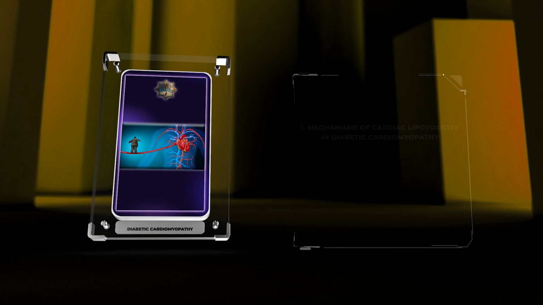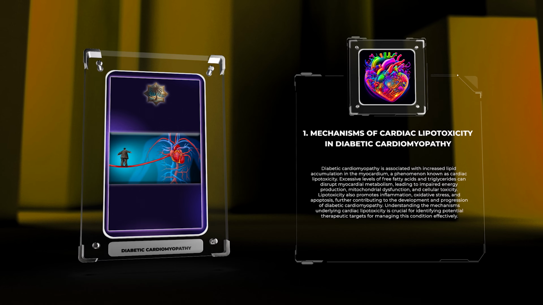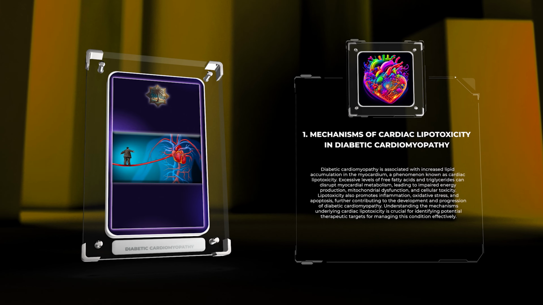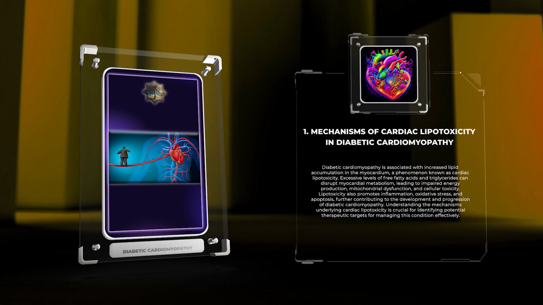Let's begin. Diabetic cardiomyopathy is associated with increased lipid accumulation in the myocardium, a phenomenon known as cardiac lipotoxicity. Excessive levels of free fatty acids and triglycerides can disrupt myocardial metabolism, leading to impaired energy production, mitochondrial dysfunction, and cellular toxicity. Lipotoxicity also promotes inflammation, oxidative stress, and apoptosis, further contributing to the development and progression of diabetic cardiomyopathy. Understanding the mechanisms underlying cardiac lipotoxicity is crucial for identifying potential therapeutic targets for managing this condition effectively.